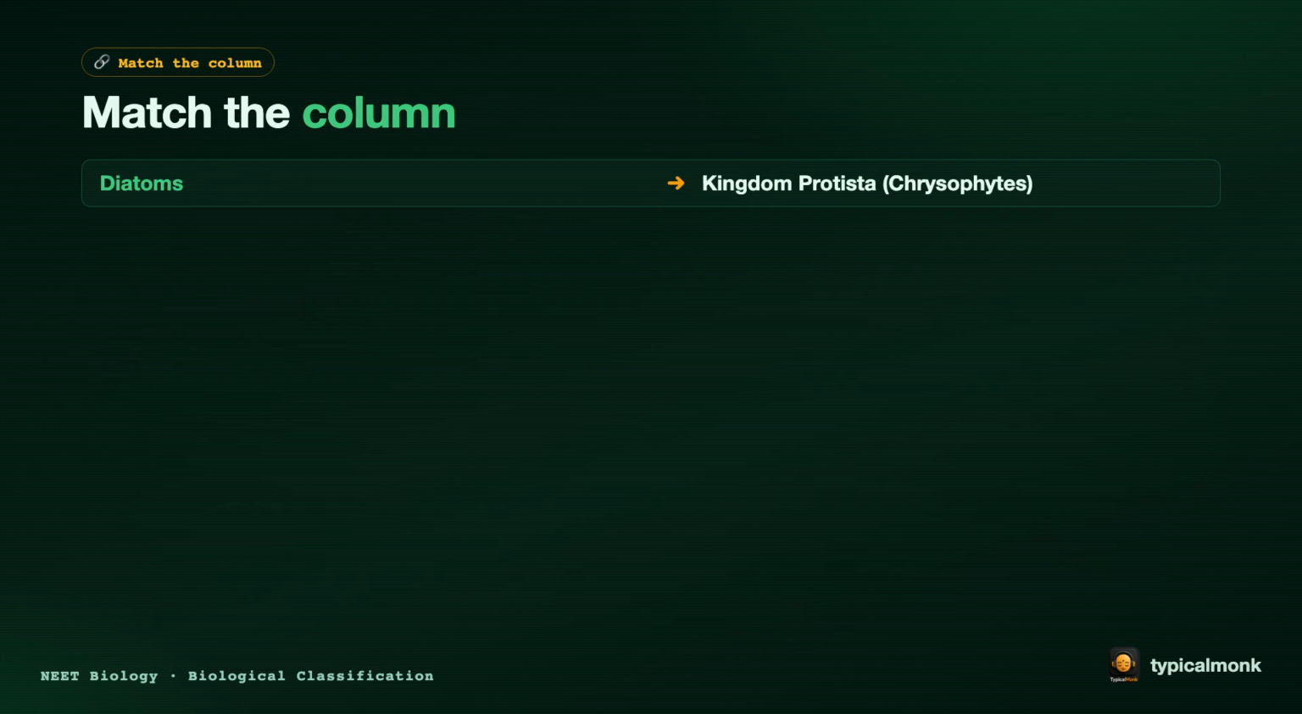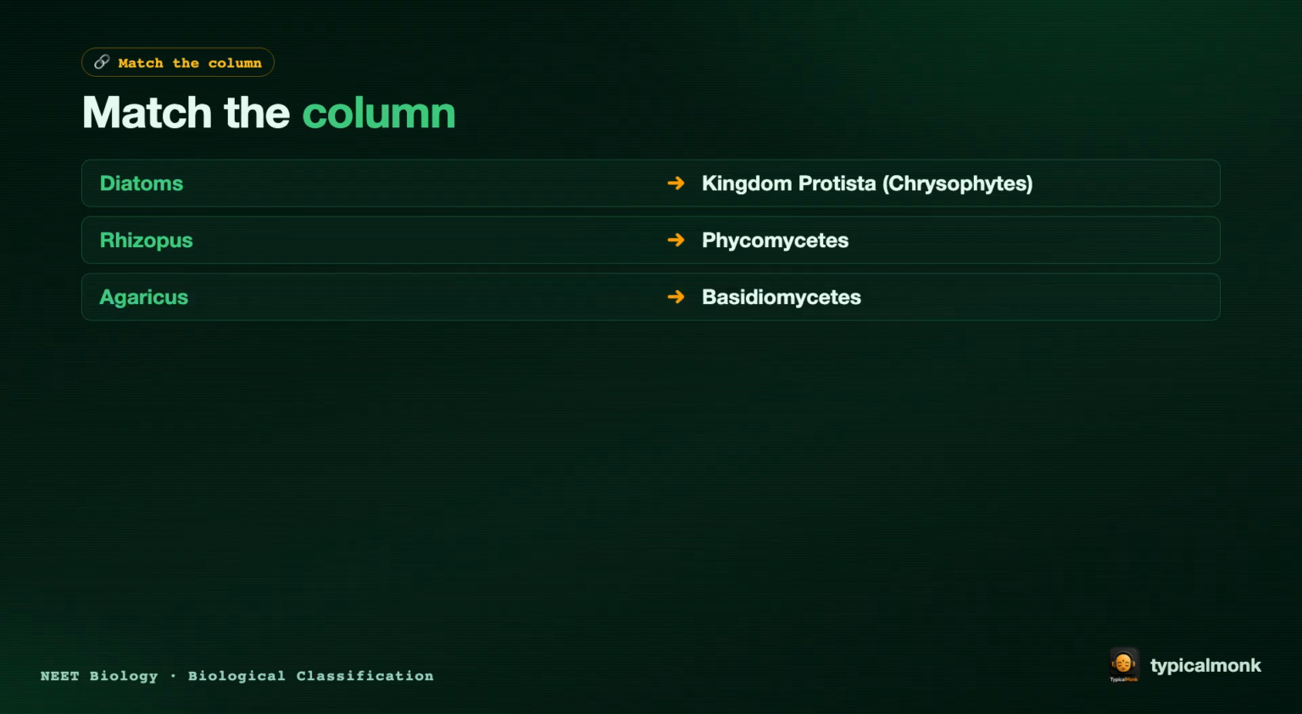Now, the second drill, match the column. Make the correct pairing. Diatoms, kingdom Protista. The chrysophytes. Ascomycetes, yeast. Agaricus, Basidiomycetes. Viroid, free RNA with no protein coat.